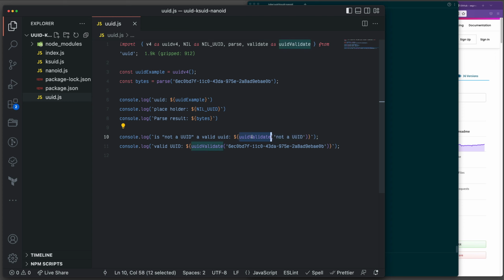Basically, these functions don't exist under these names, because as you can see, I renamed them or just changed the name. So UUID validate is basically validate. If you want to import it, make sure you know what I mean.